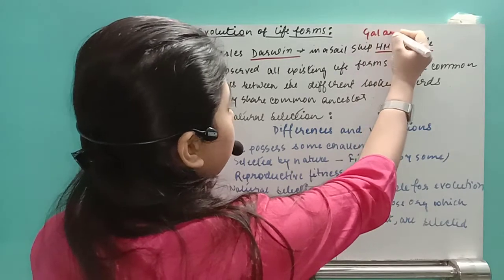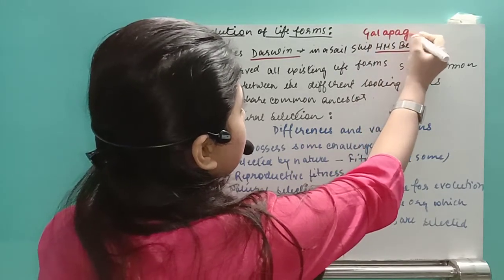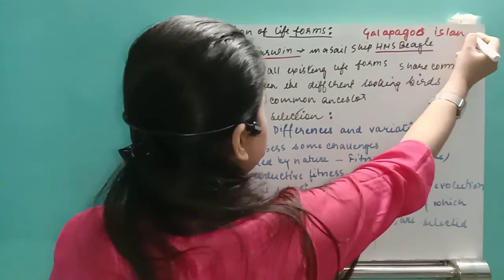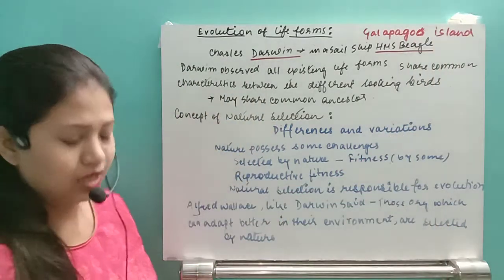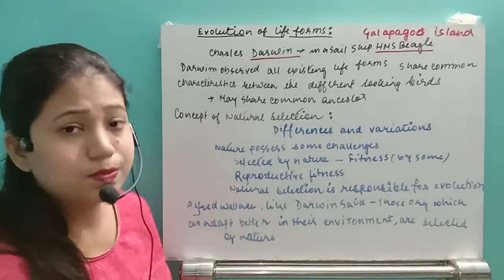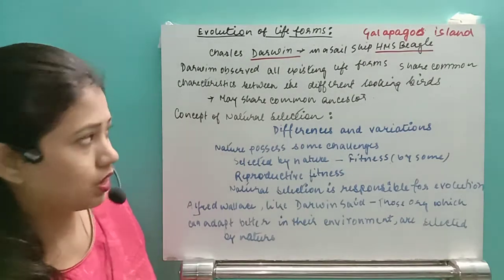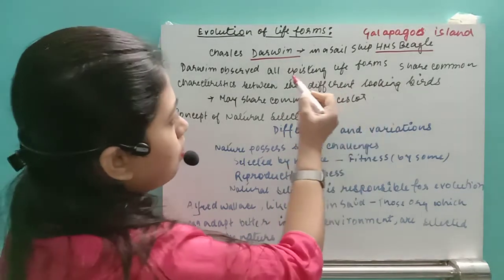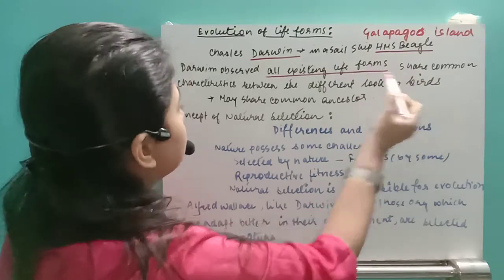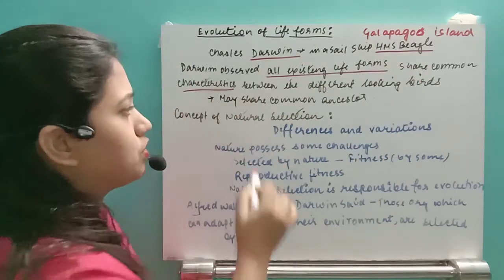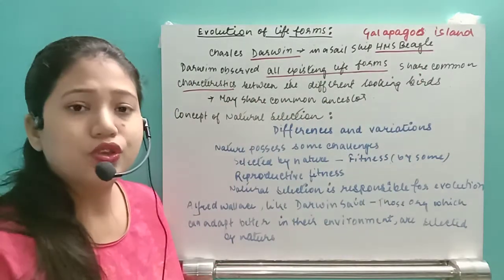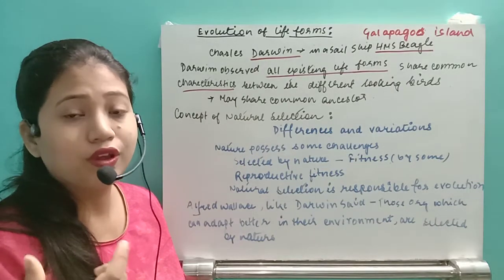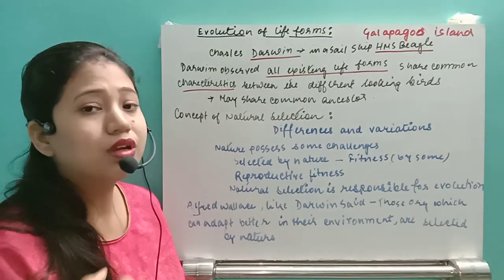The name of the island is the Galapagos Island, where he found a number of species, a number of bird species actually. So Darwin observed that all existing life forms share some common characteristics between the different looking birds. At that time there was no invention of the camera, so he was not able to click photos.